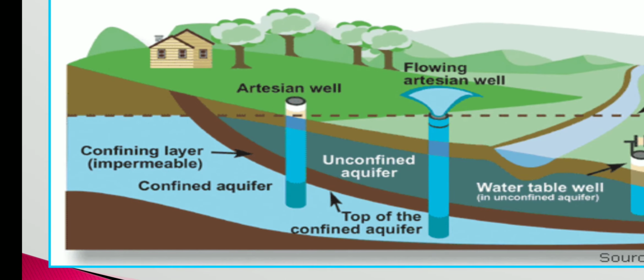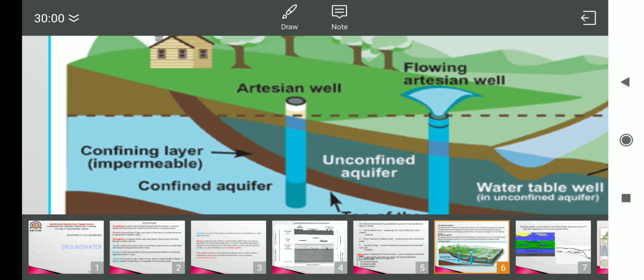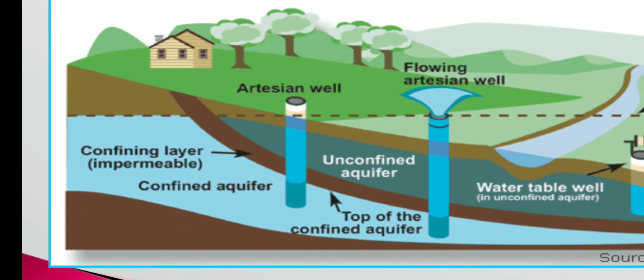Okay, so this is the confining layer, and again this is another confining layer which is below that particular layer, and this portion is the confined aquifer, that is the layer which is bounded by the two impervious strata.